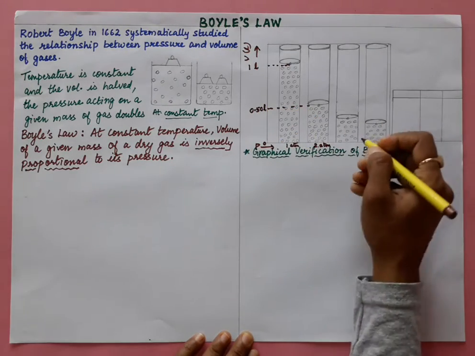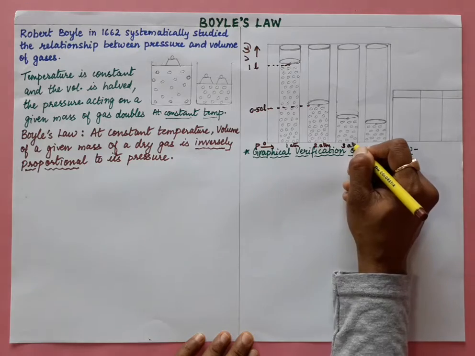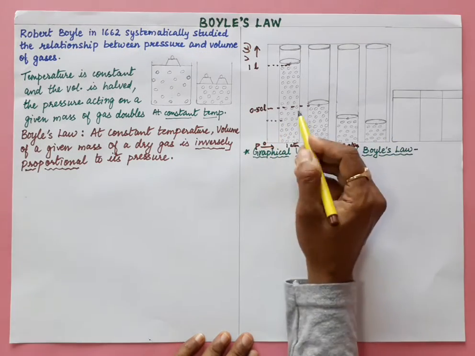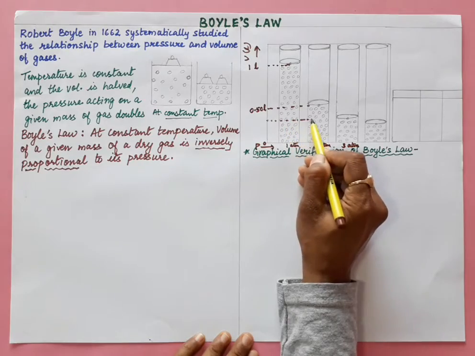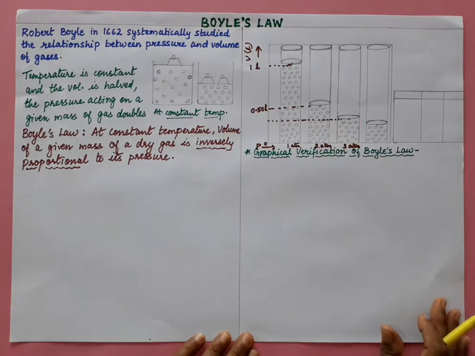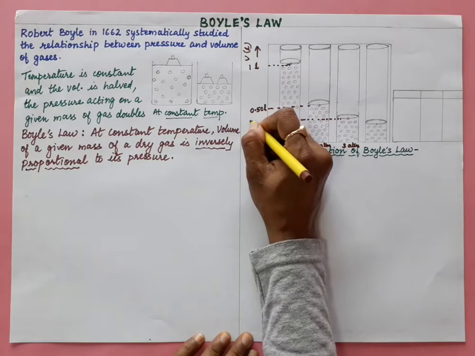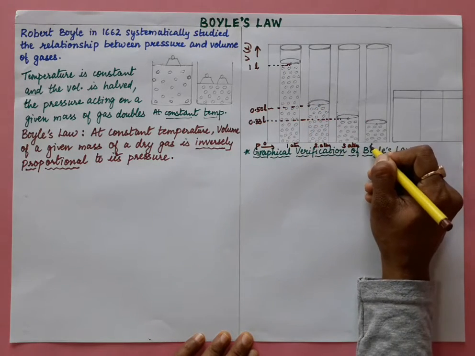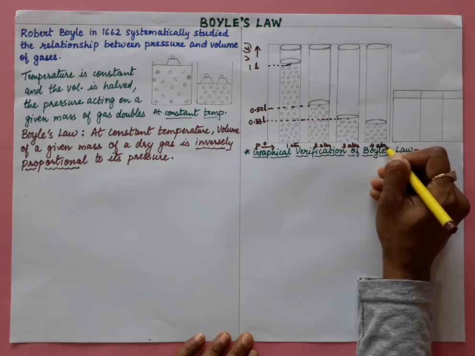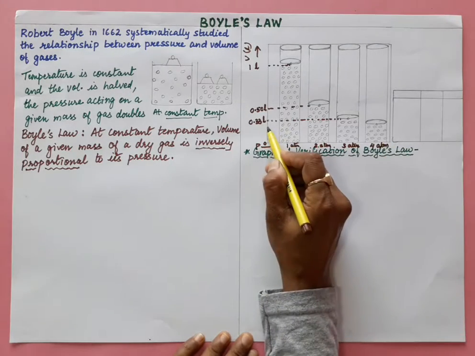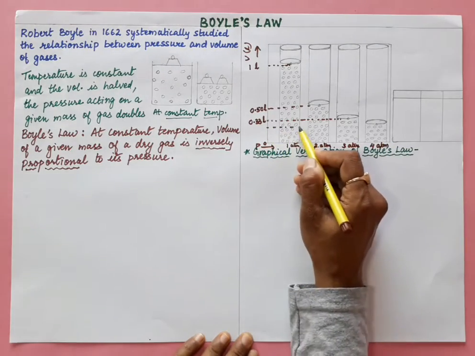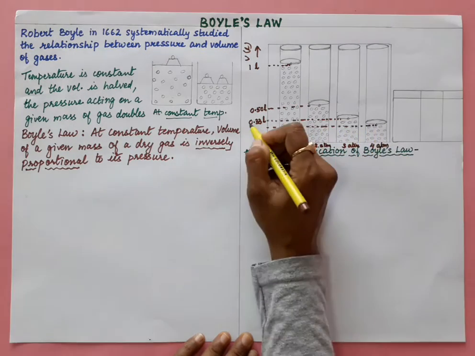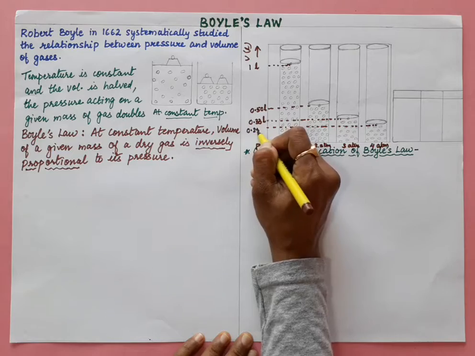Now you still go on increasing. Now the pressure is 3 atmospheric pressure. So you will see that here the volume is decreasing to 1/3, and now the volume is 0.33 liters. Now still you go on increasing the pressure. Now pressure is 4 atmospheric pressure and you will see that volume becomes 1/4, right? So this is Boyle's law, right? Volume is 0.25 liters.